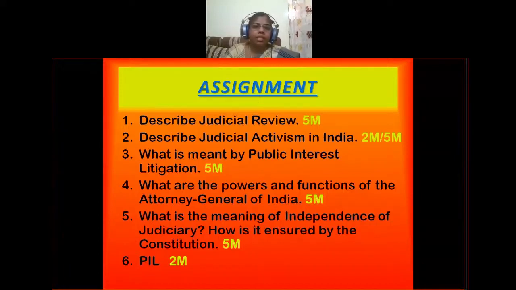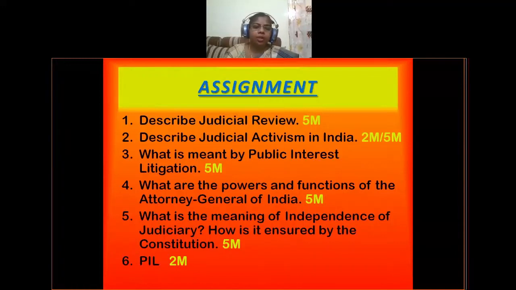And fifth one is, what is the meaning of independence of judiciary, and how is it ensured by the Constitution? This topic also we have discussed in this class itself. So this question may be given for 5 marks.